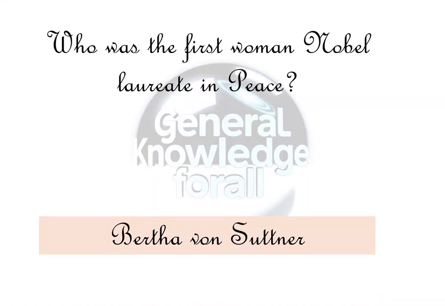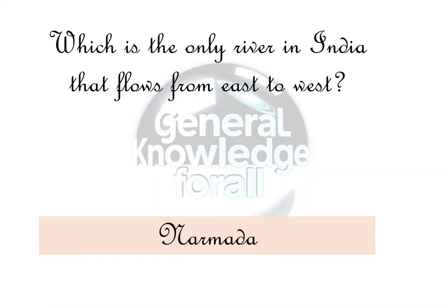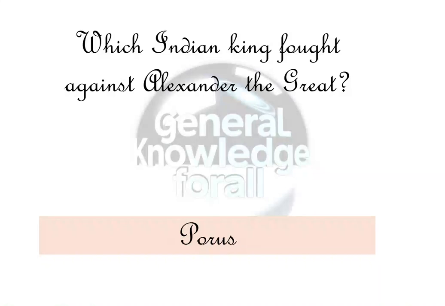Bertha von Suttner. Which ocean is the smallest by area? Arctic Ocean. Which is the only river in India that flows from east to west? Narmada. Which Indian king fought against Alexander the Great? Porus. Which Indian state is the leading producer of coffee?